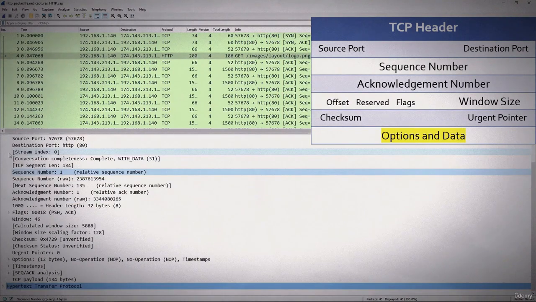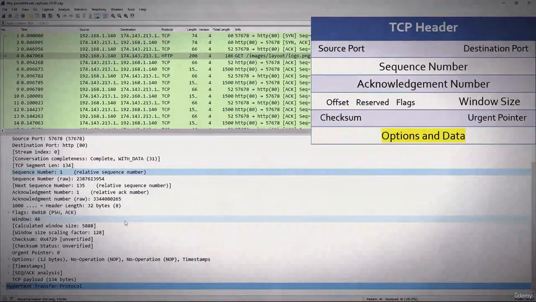Next, right now we will go to the window size. Now window size, it says 46, but then there's a value here in brackets, it says calculated window size. That's a larger number. Well, that's because the actual value is pretty small, and in the 80s the window size of 46 would maybe be normal, but as you see there's a scaling factor of 128, which gives us the true value of 588.8.